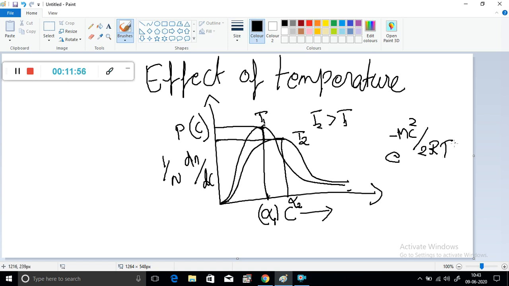This exponential factor is referred to as Boltzmann factor. That's about Maxwell-Boltzmann distribution law.